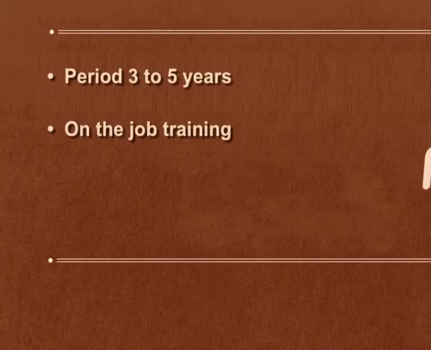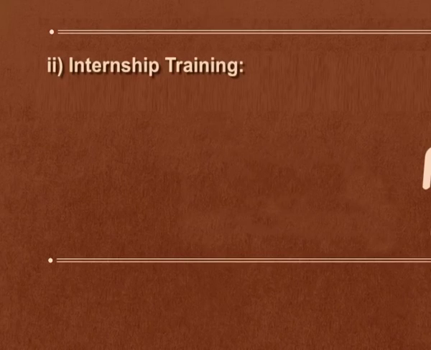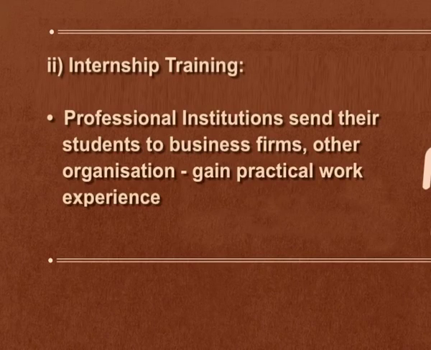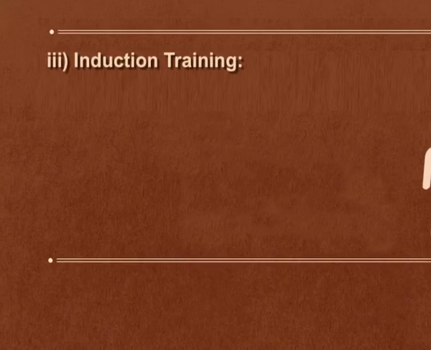and this training comes under the category of on-the-job training. The second type of training is internship training. Under this type of training, professional institutions send their students to business firms and other organizations to get practical work experience. For example, children who are doing medical or engineering, or students pursuing a chartered accountancy course, are compulsorily required to work in an actual business situation or work environment to gain practical work experience. So they are able to relate the theory which they are learning with the practical part.